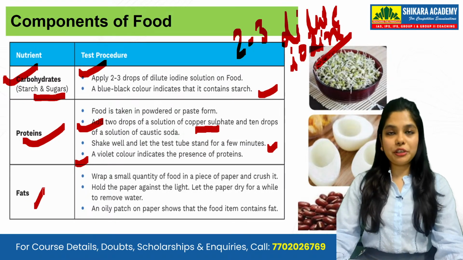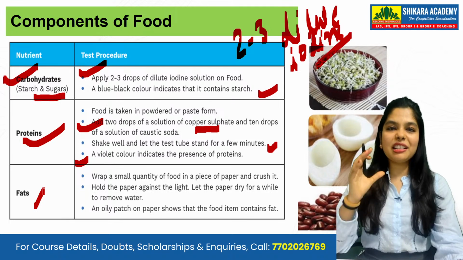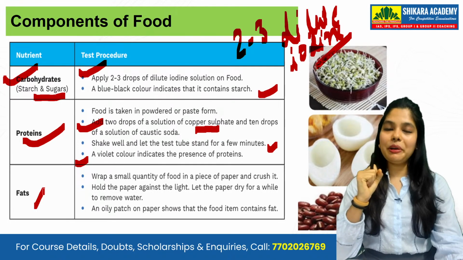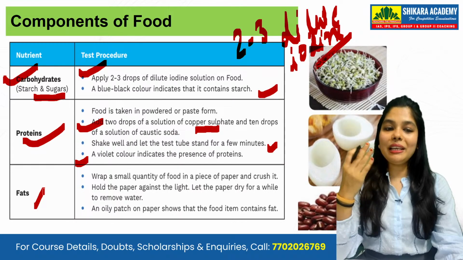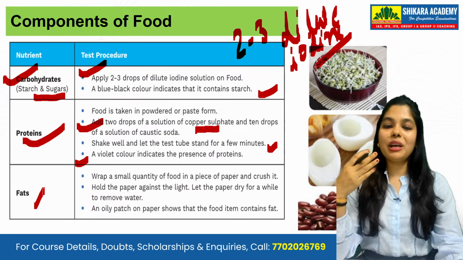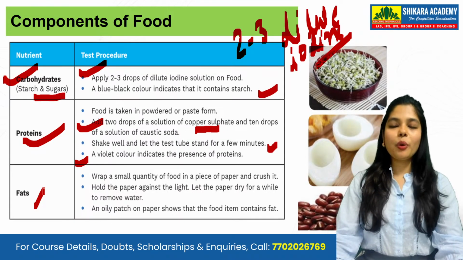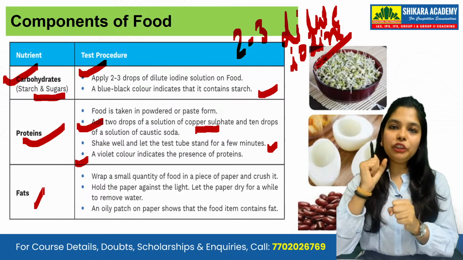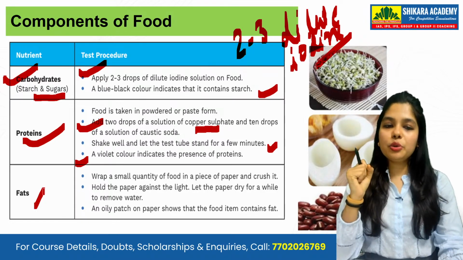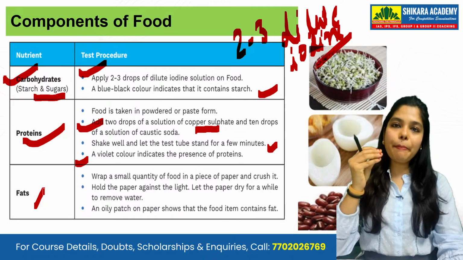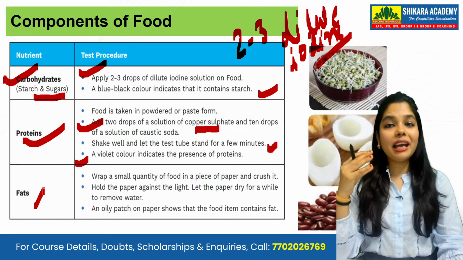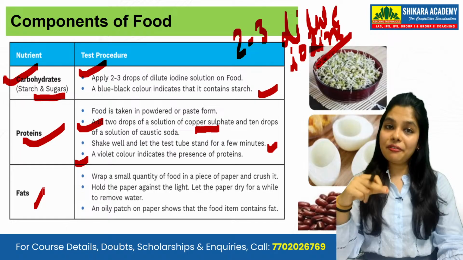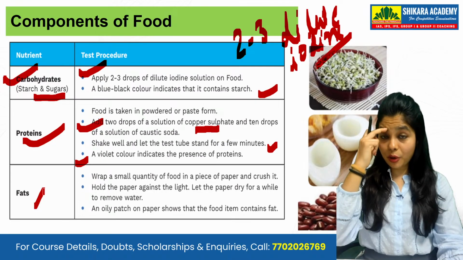Then comes your fat. Wrap a small quantity of food in a piece of paper and crush it. Hold the paper against the light. The oily patch on the paper shows that the food item contains fat. You just press it, and then some particles of oil will come, and then you will know that this is a fat component.